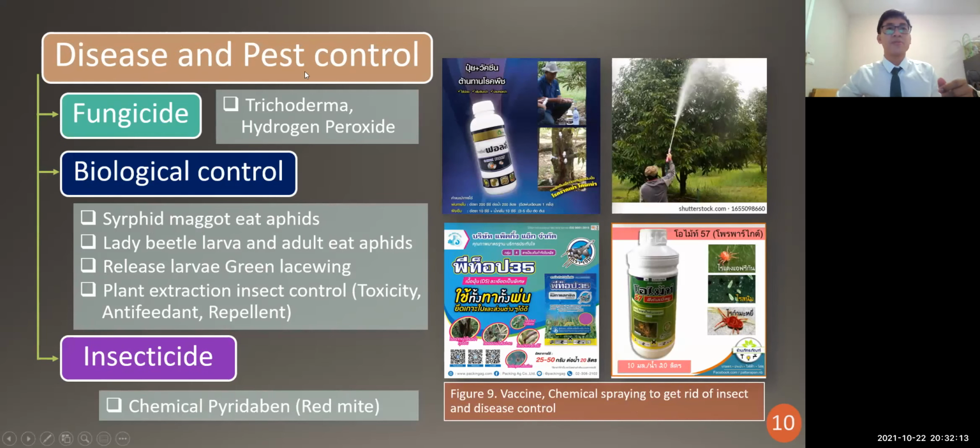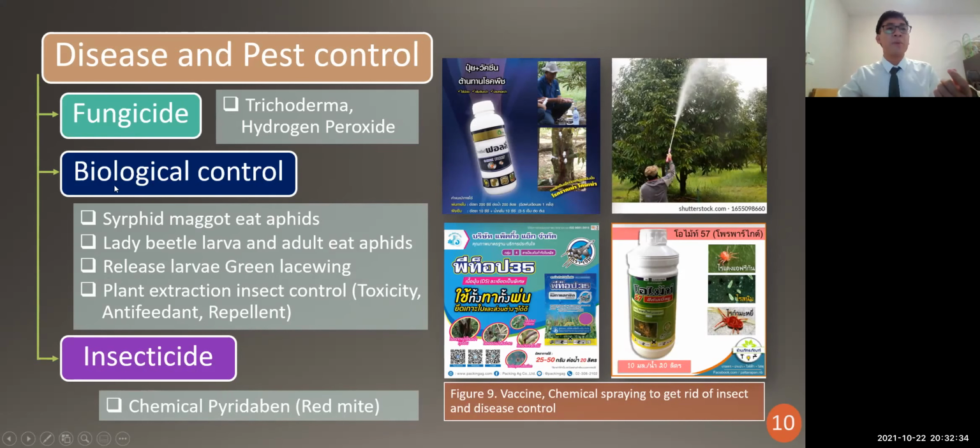And for pest control, we divide it into 3 parts: fungicide, biological control, and insecticide. For fungicide, we use chemicals such as trichoderma and hydrogen peroxide injection to get rid of the Phytophthora.